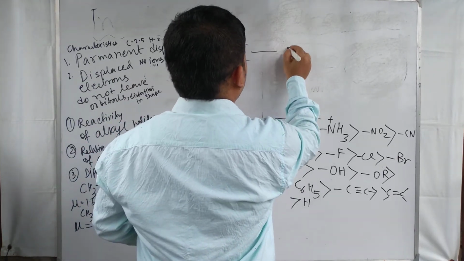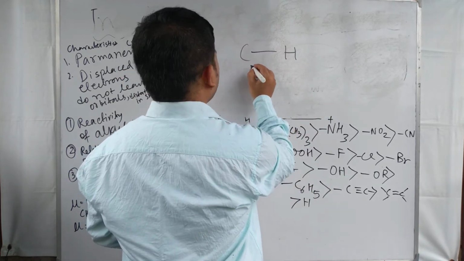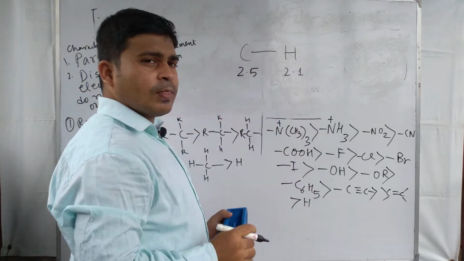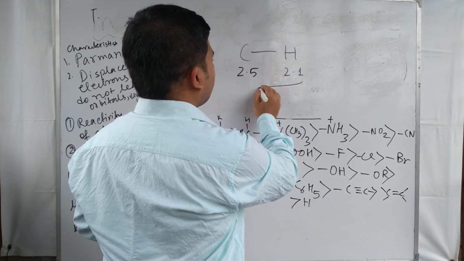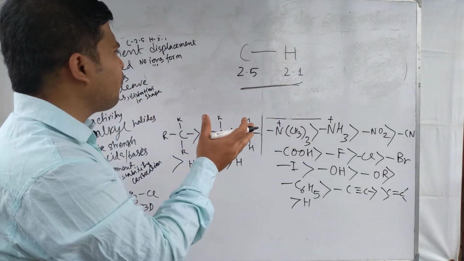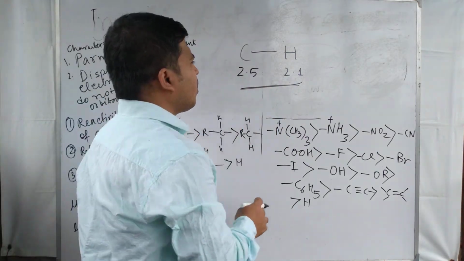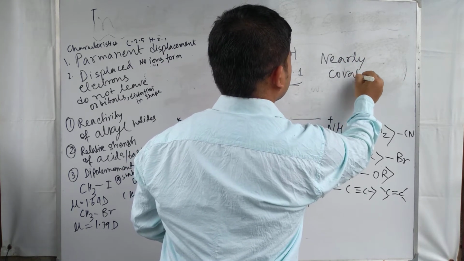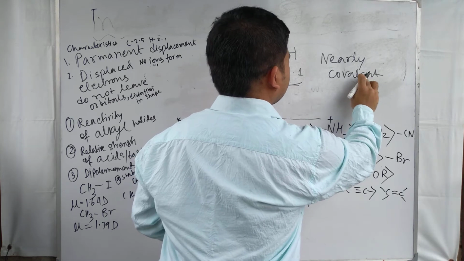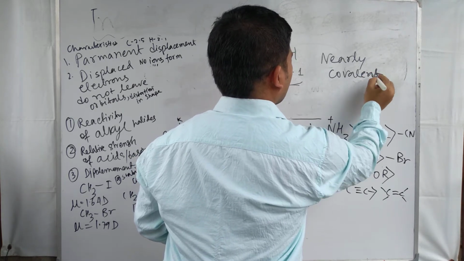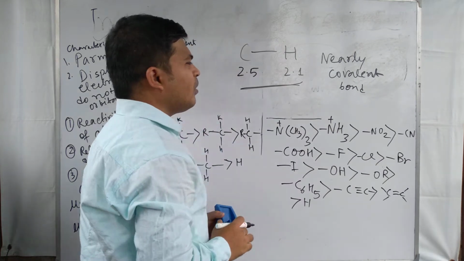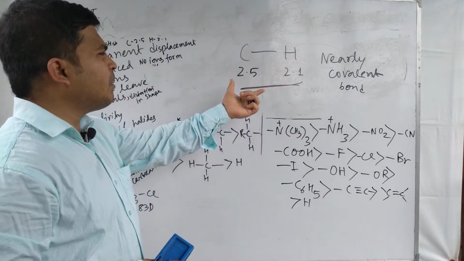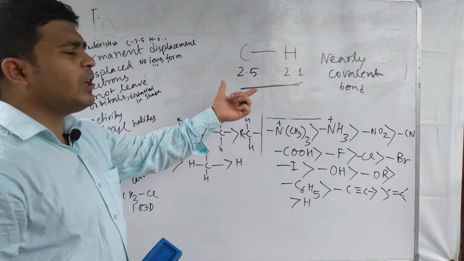See the carbon hydrogen bond. The electronegativity of carbon is 2.5 and hydrogen is 2.1. So in case of the carbon hydrogen bond, the two atoms are different and their electronegativities are different, but this is called a nearly covalent bond, and no electron pair is shifting here. For this reason, this is called a nearly covalent bond.